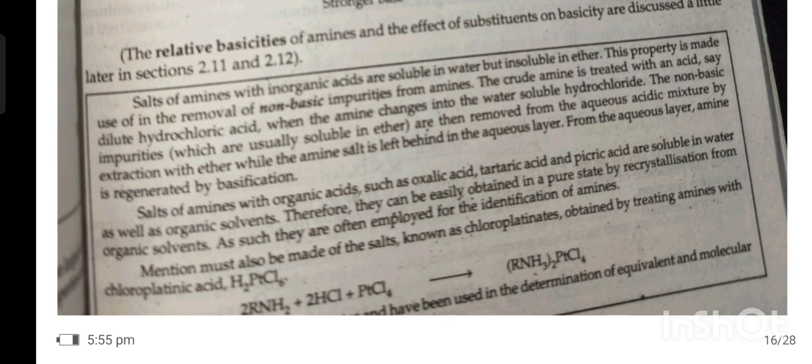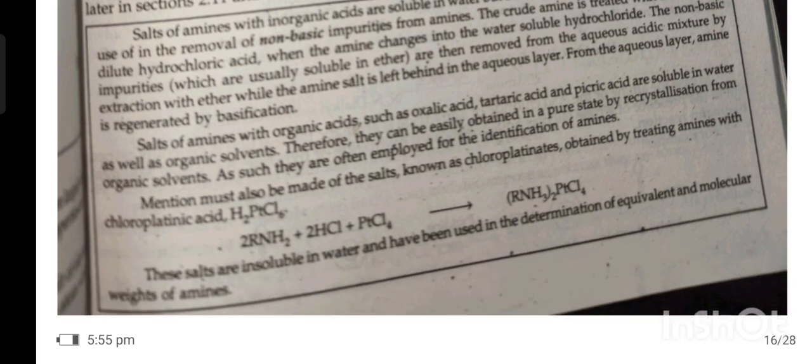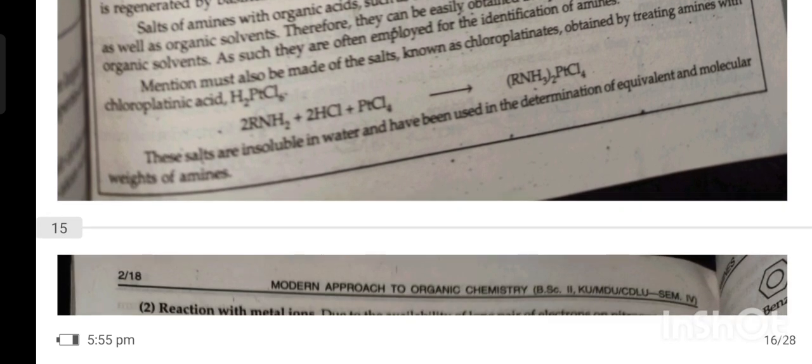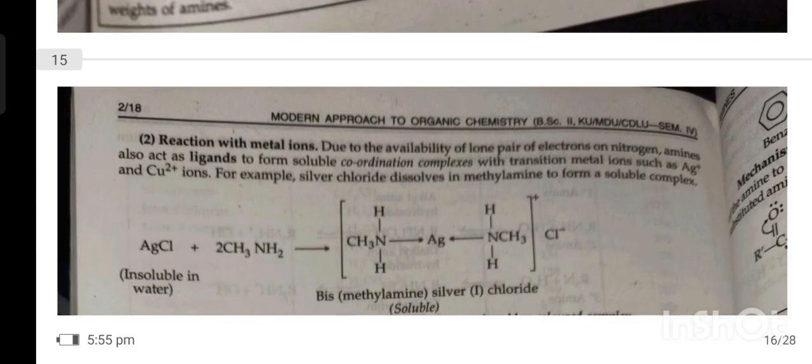Salts of amines with organic acids such as oxalic acid, tartaric acid, and picric acid are soluble in water as well as organic solvent. Therefore, they can easily be obtained in a pure state by recrystallization from organic solvent. As such, they are often employed for identification of amines. Mention must also be made of a salt known as chloroplatinates, obtained by treating amines with chloroplatinic acid, H2PtCl6. These salts are insoluble in water and have been used in the determination of equivalent and molecular weight of amines.